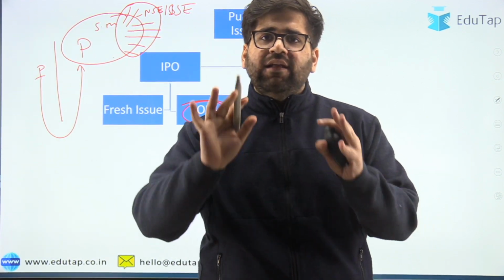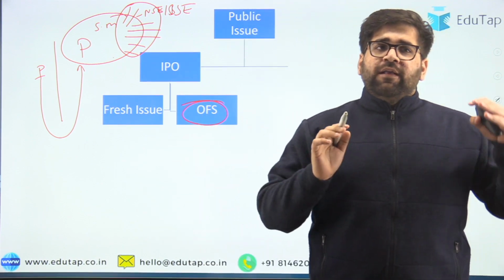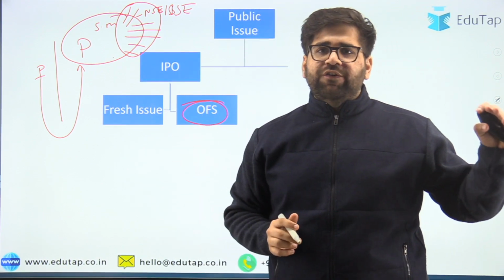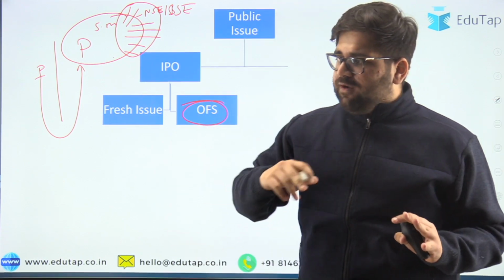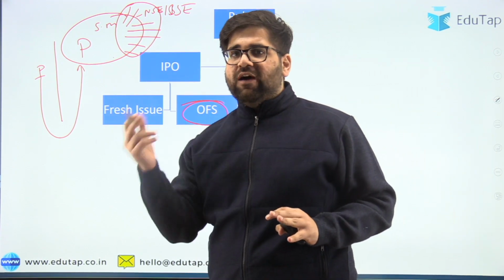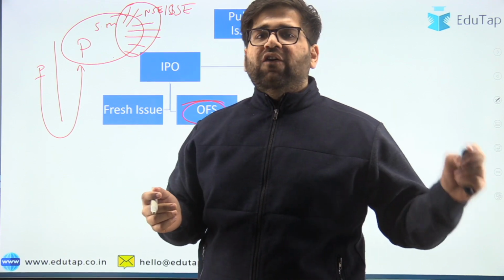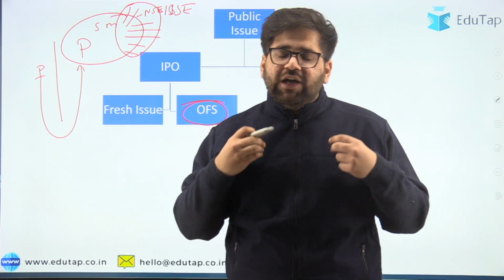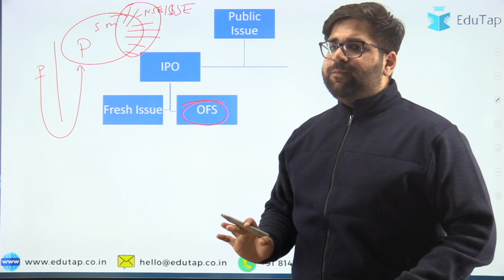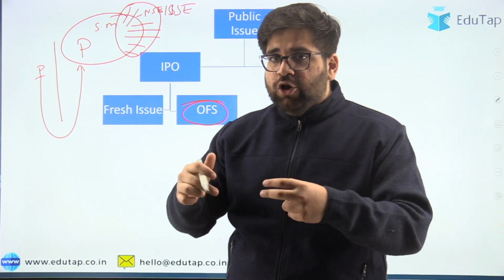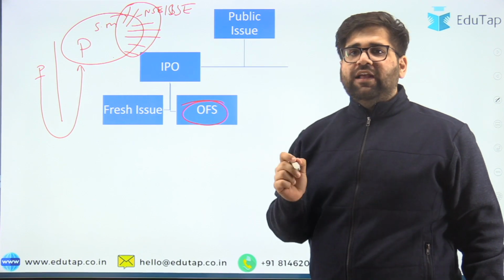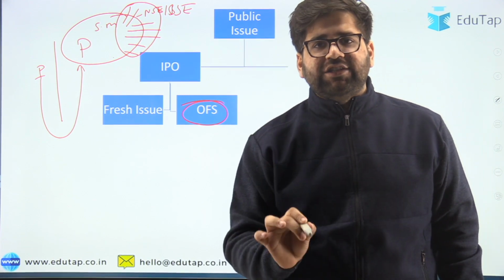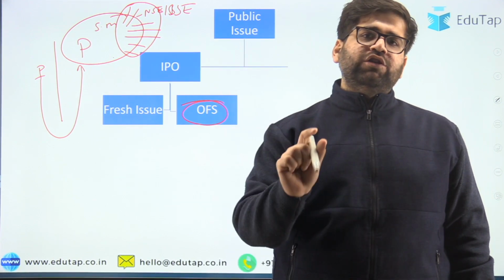But under offer for sale, first let's understand the existing shareholders of Paytm. We can see that SoftBank of Japan is already an investor in Paytm. Now Paytm comes to the stock market for an IPO. So now SoftBank says that we want to offload our shares in Paytm. So they will be selling their stake to the new shareholders. This is known as offer for sale. When an existing shareholder sells their shares to the new public, it is known as offer for sale.